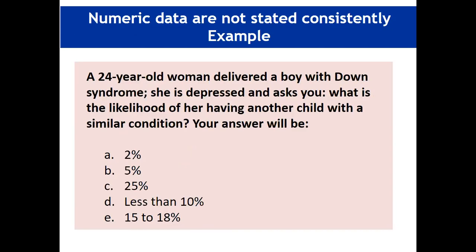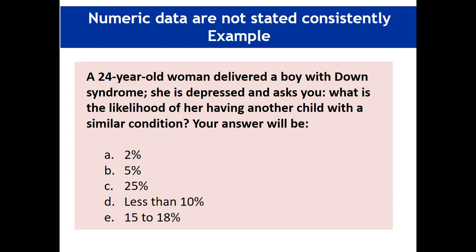For example, here is an MCQ. A 25-year-old woman delivered a boy with Down syndrome. She is depressed and asks you what is the likelihood of her having another child with a similar condition. Your answer will be: 2%, 5%, 25%, less than 10%, 15 to 18%.